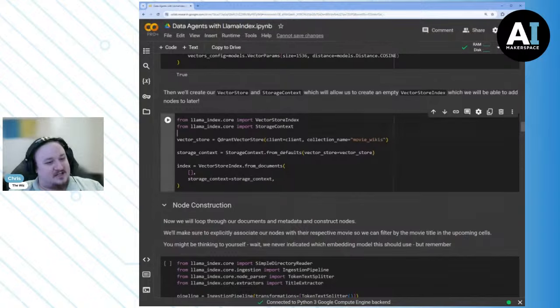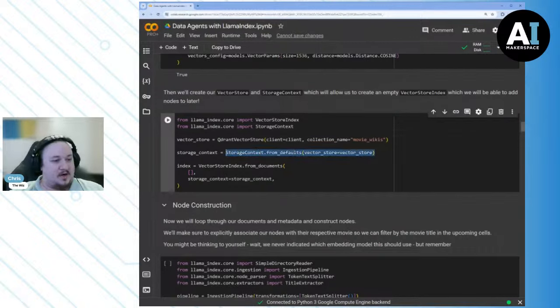Now that we have our collection and our client, we can create our Qdrant vector store. Now our vector store is going to be powered by Qdrant, right? So we talked about the benefits of that. It comes with all this metadata stuff out of the box, works really well, scales really well. You'll love to see it.